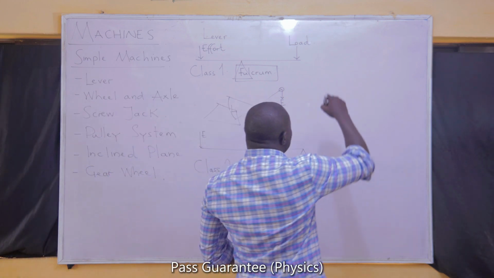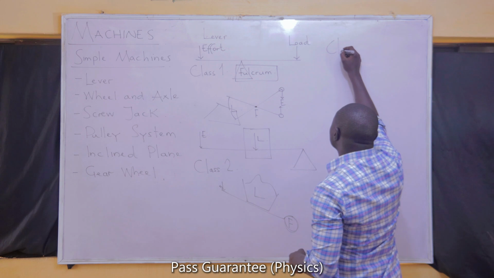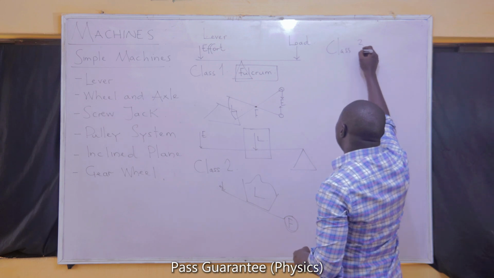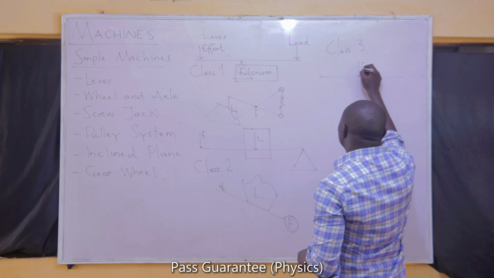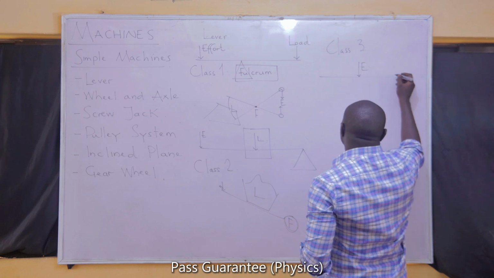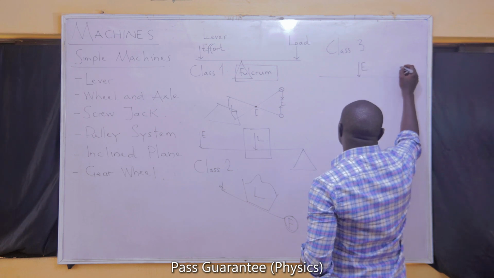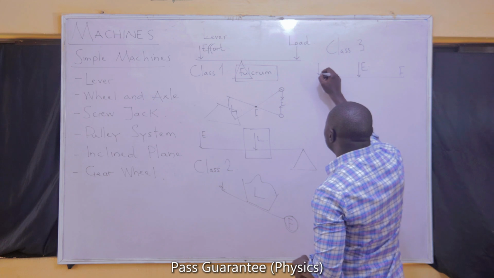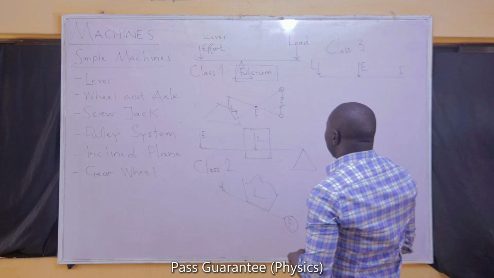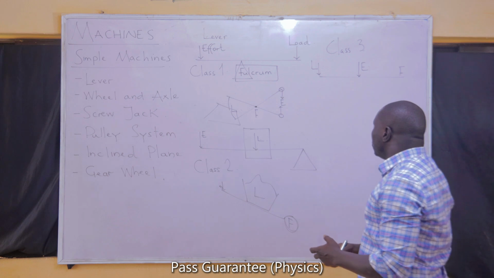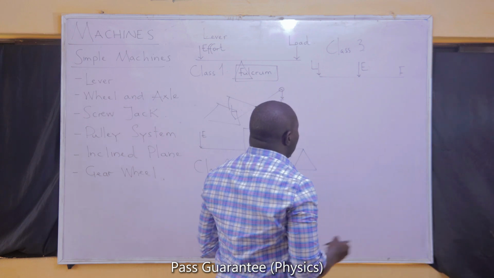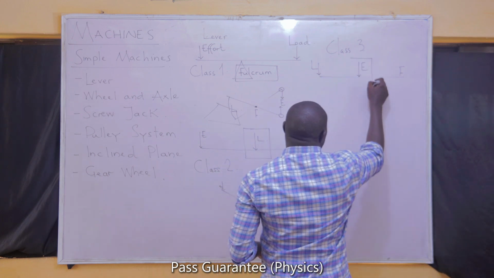There's a third class lever. Class 3 levers are those that have the effort at the middle. The effort is at the middle. That means the fulcrum will be at one end while the load will be at the other end. And that is a class 3 lever. In a class 3 lever, all you need to do is to understand that the effort is at the middle.